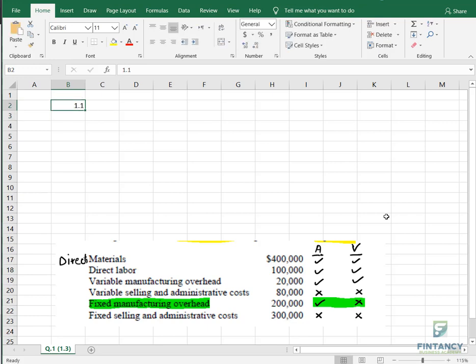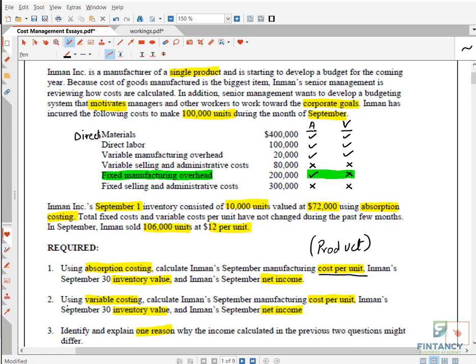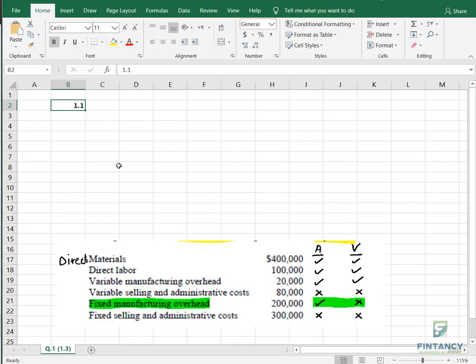So I am solving here 1.1. What do you mean by 1.1? 1.1 means I am solving requirement 1 and I am calculating how much is cost per unit. Then I will also write 2.1. So I am using variable costing and I am calculating cost per unit, just to show you the comparison actually.